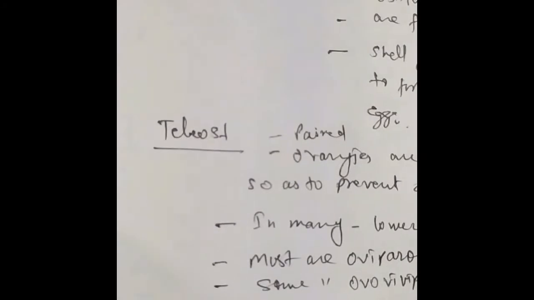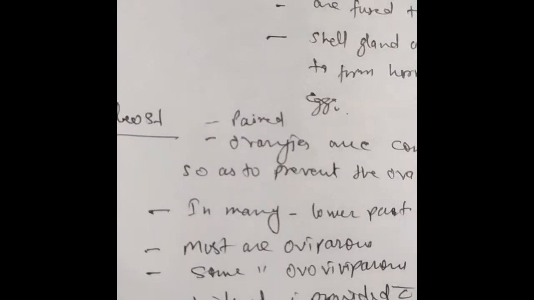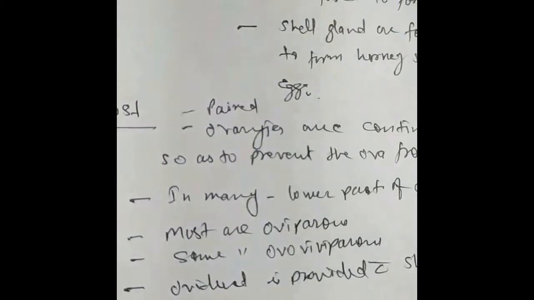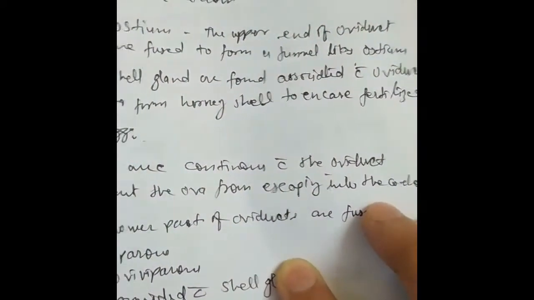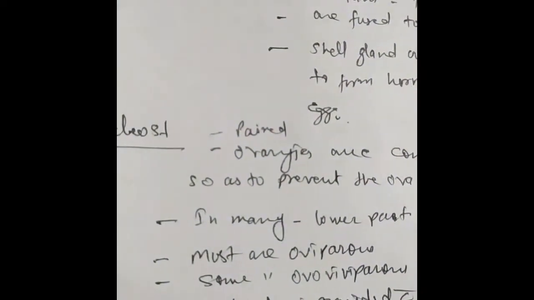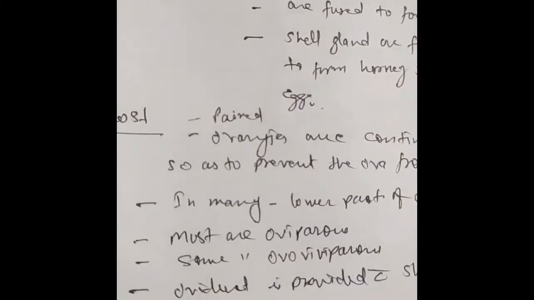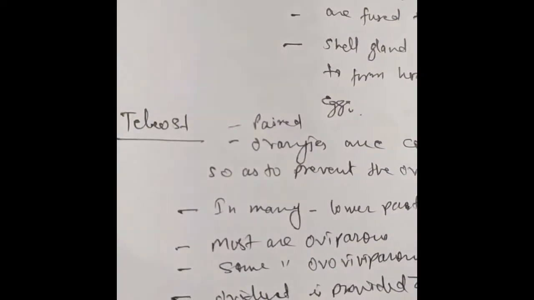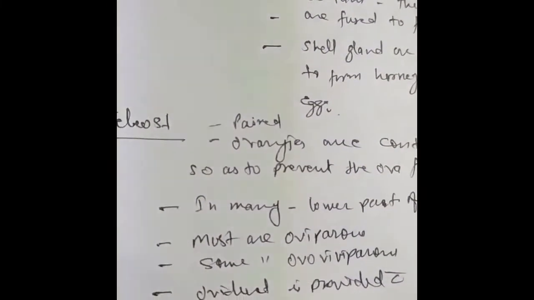Now coming to the teleost fishes, or bony fishes, they also have a pair of ovaries, and the ovaries are continuous with the oviduct so as to prevent the ova from escaping into the coelom. But remember that usually in vertebrates, the ovaries are not connected with the oviduct directly, but in the bony fishes, the ovaries are continuous with the oviduct for transporting the ova.